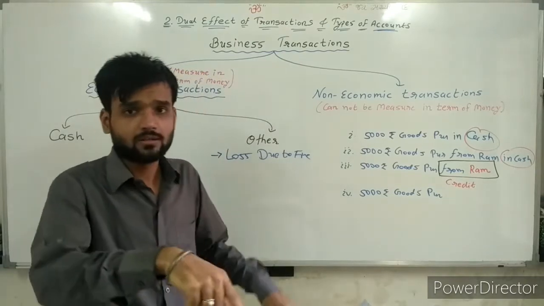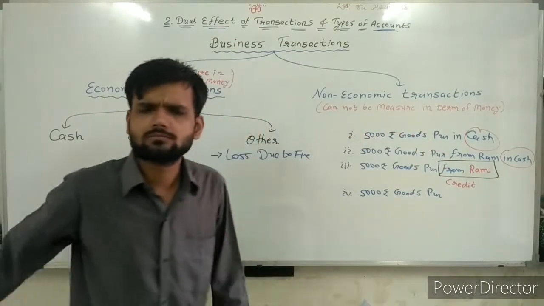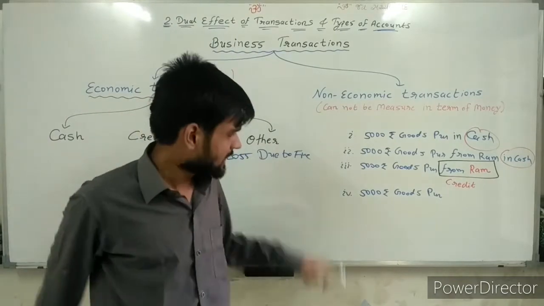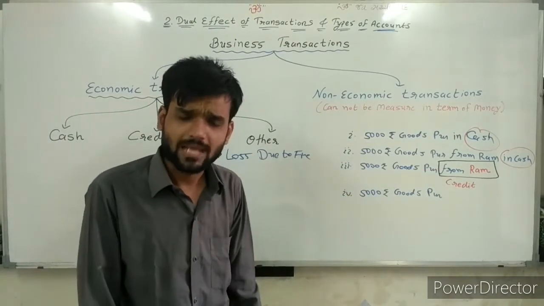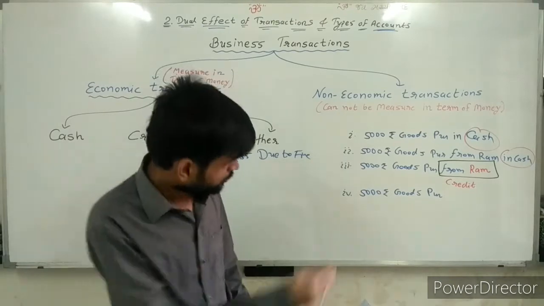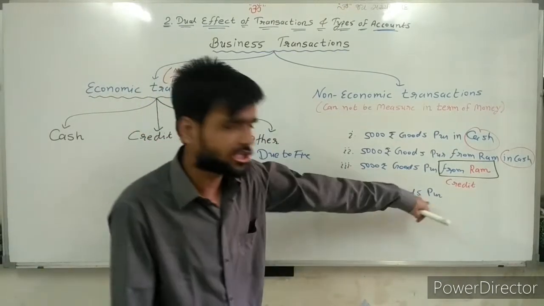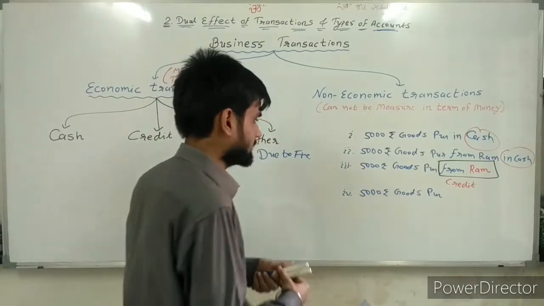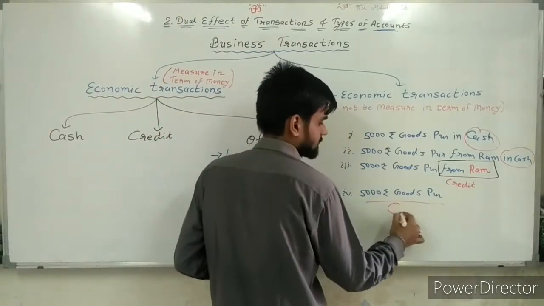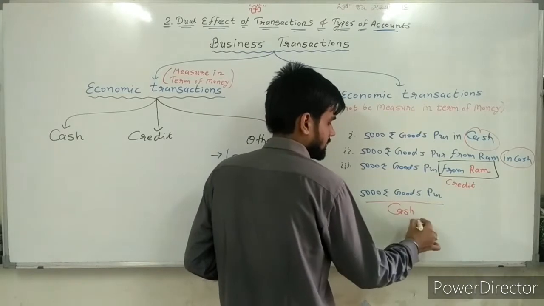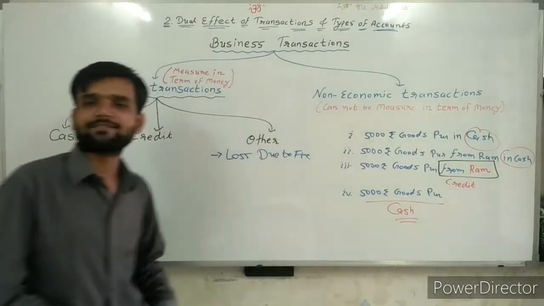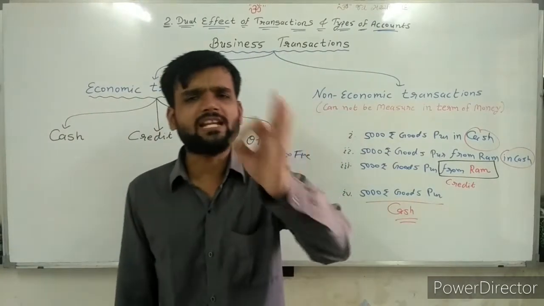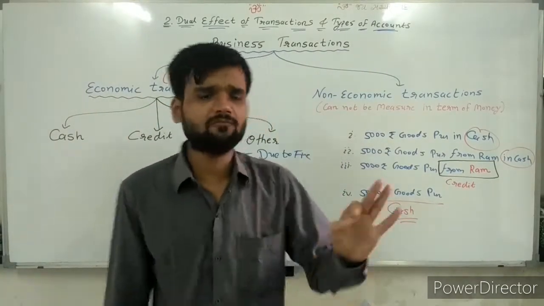Because for a credit transaction, there must be some person. Here no clarification is given about cash, and no clarification about a particular person. So, this transaction is a cash transaction.